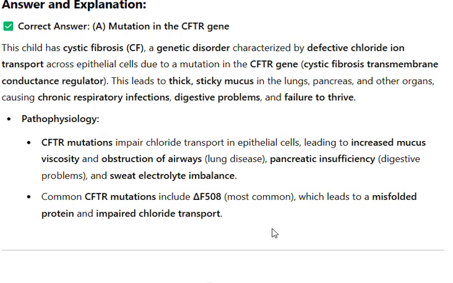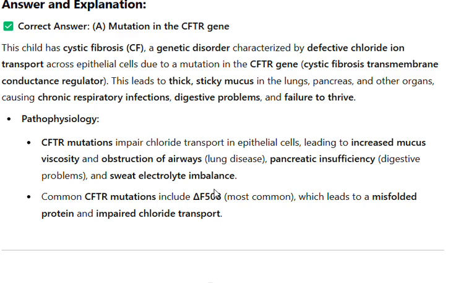failure to thrive. Pathophysiology: CFTR mutations impair chloride transport in epithelial cells, leading to increased mucus viscosity and obstruction of airways, lung disease, pancreatic insufficiency, digestive problems, and sweat electrolyte imbalance. Common CFTR mutations include delta F508, the most common, which leads to a misfolded protein and impaired chloride transport.